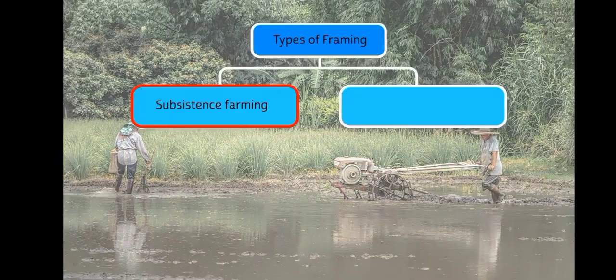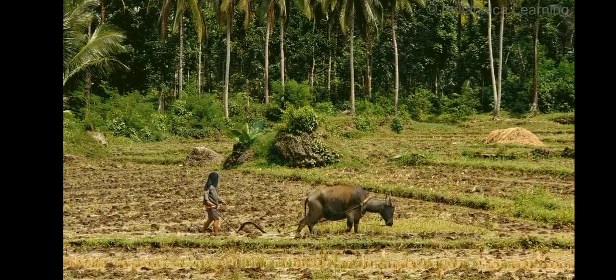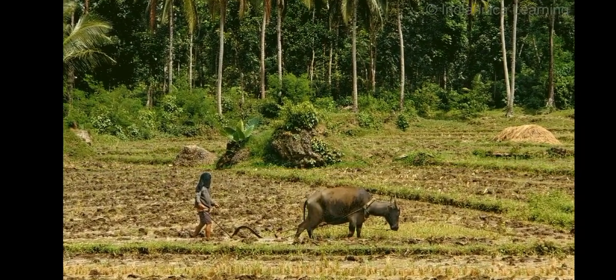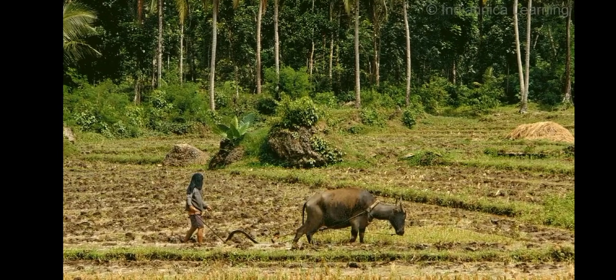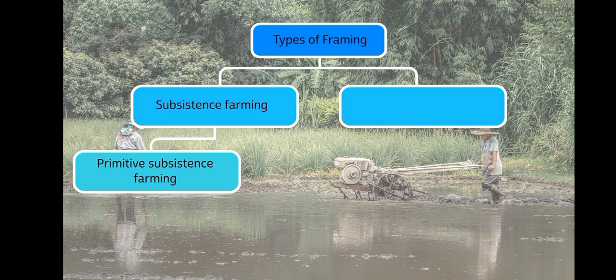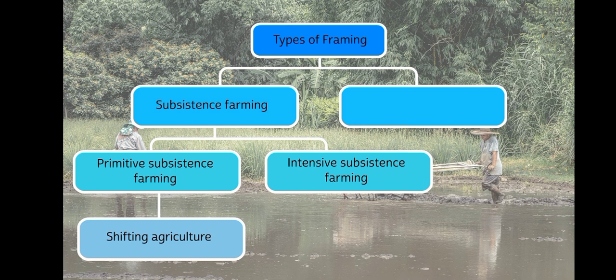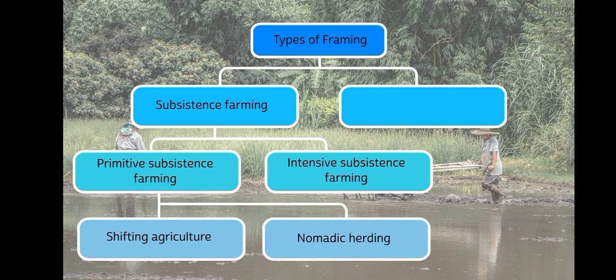commercial farming. Subsistence farming is a form of farming where all the crops or livestock are raised to sustain the farmer and his family. Subsistence agriculture is further classified into primitive subsistence agriculture and intensive subsistence agriculture. Shifting agriculture and nomadic herding are two forms of primitive subsistence farming.